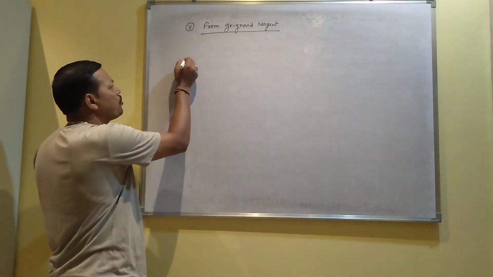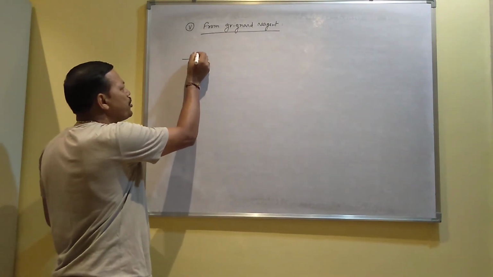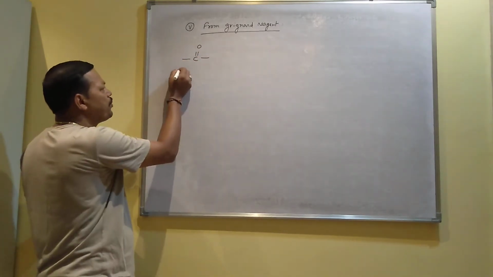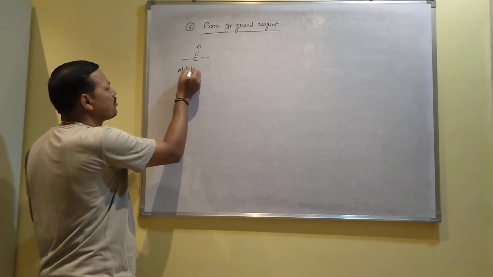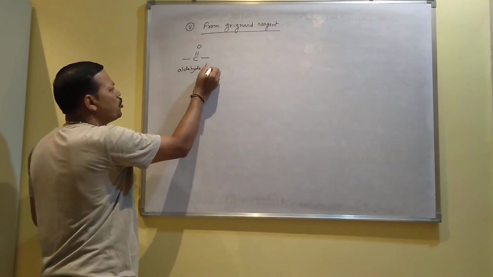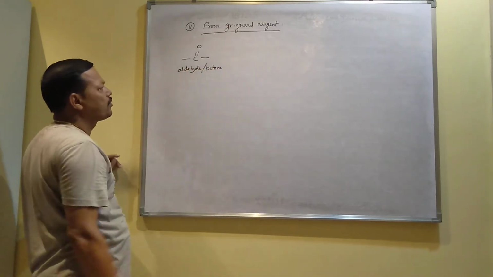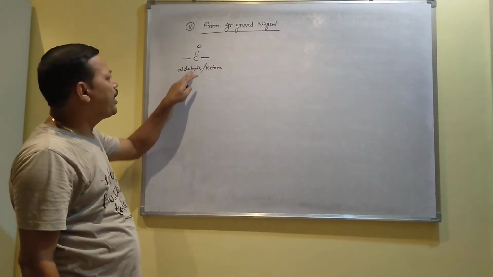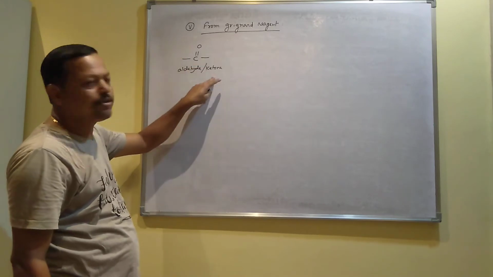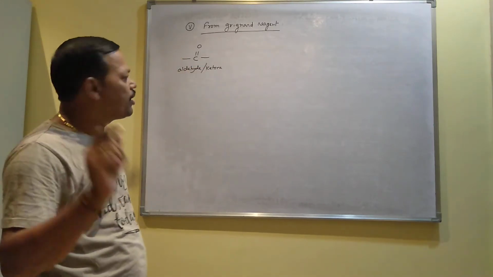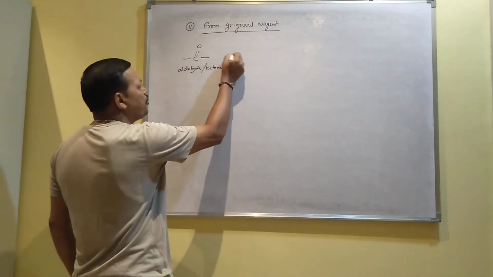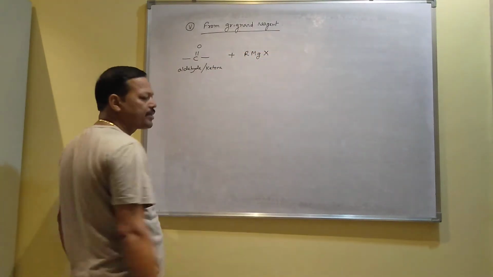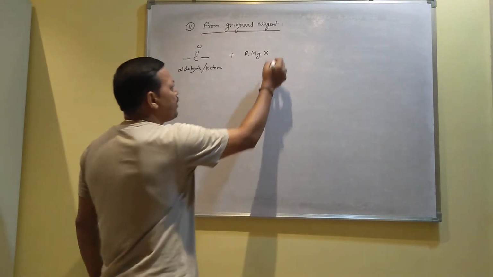So how does it produce? This is one carbonyl compound. It may be aldehyde or it may be ketone. If the carbon contains hydrogen, then it will be aldehyde, and if it contains carbon on both sides, it will be ketone. So you can take aldehyde or ketone, and when it reacts with Grignard reagent RMgX, then